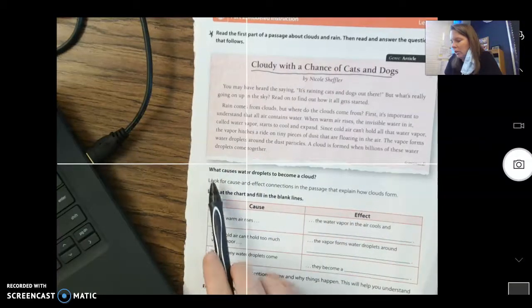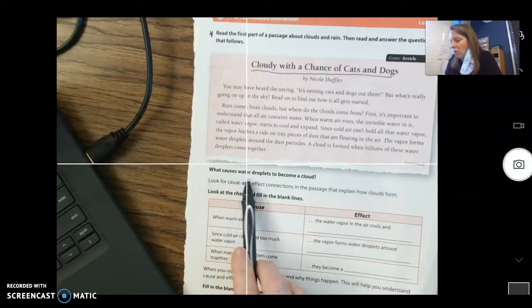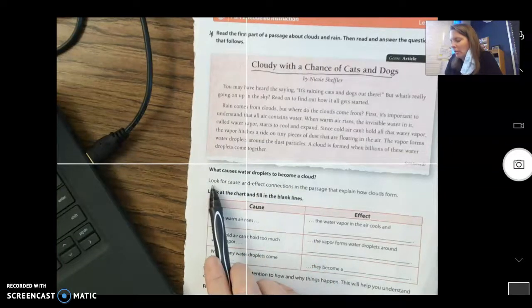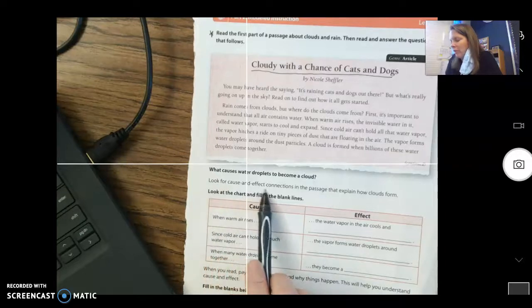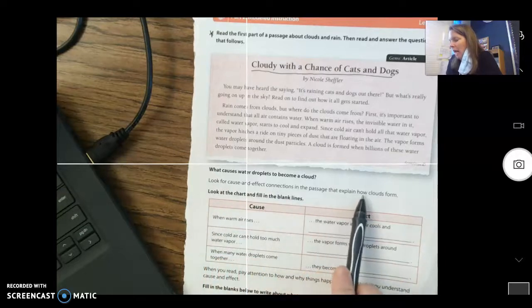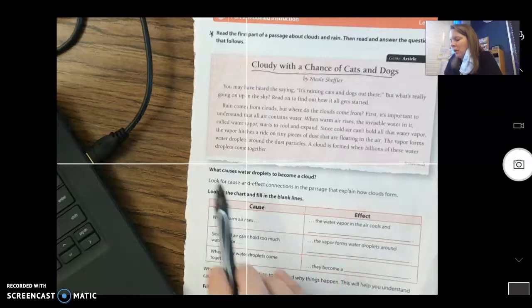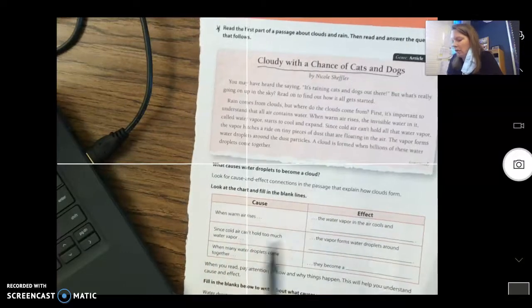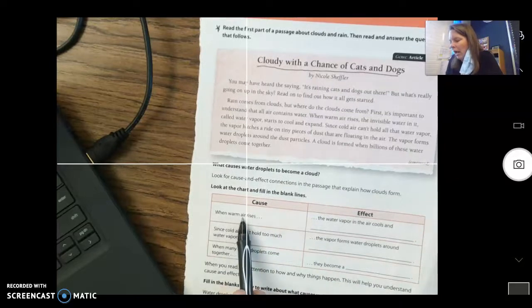So our first question is, what causes water droplets to become a cloud? So we need to go back to the text and look for cause and effect connections in the passage that explain how clouds are formed. So what causes a water droplet to become a cloud? So let's look right here. When warm air rises, I'm going to go back to my text.